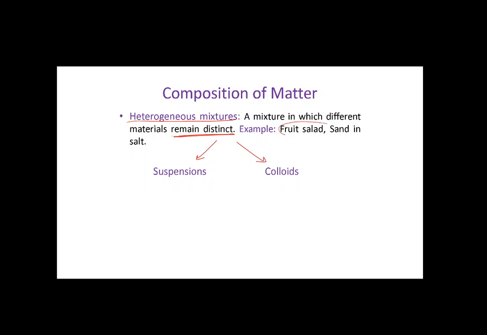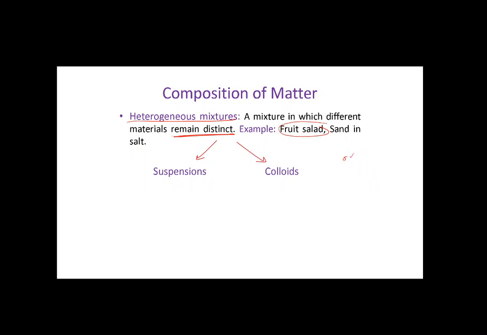Like if you have a plate of fruit salad, you have some parts of fruit together. If I ask you where is the orange, you will tell me this part or this one and this one. Where is the banana, this one and this one? You will be able to distinguish the components of the fruit salad.